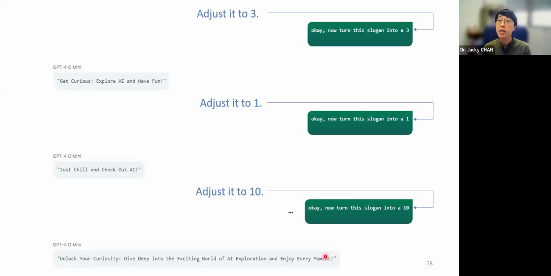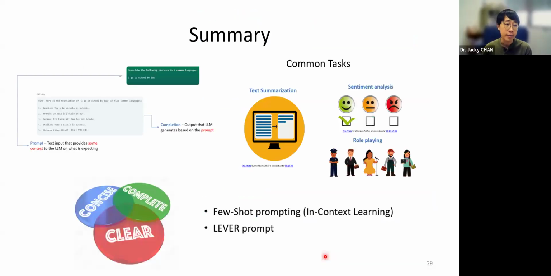So let's summarize what we learned today. We learned prompt engineering. We also learned some common tasks. We also learned generative AI. So hopefully it makes sense to you.